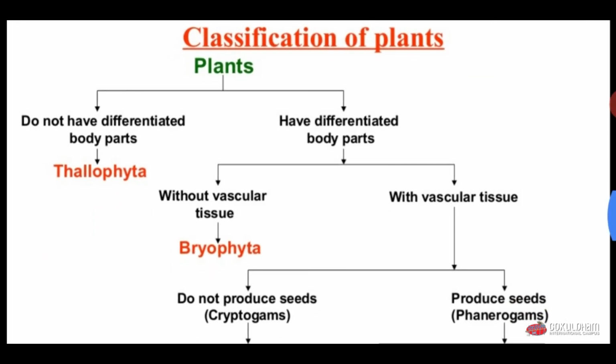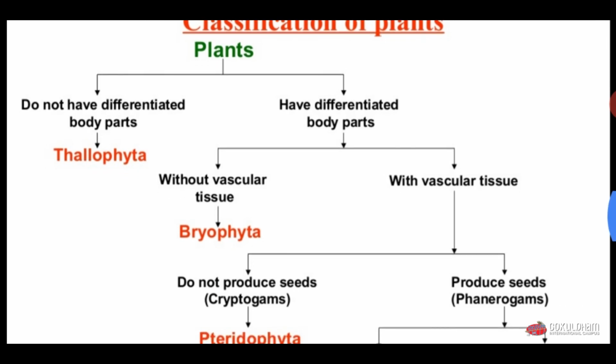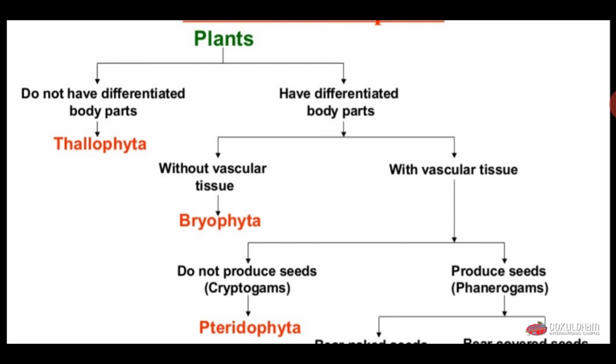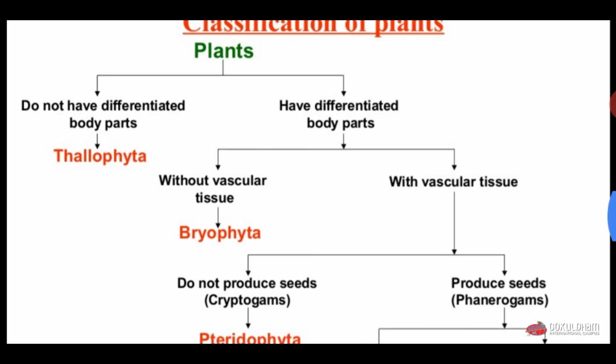Now classification of plants. Plants are classified on the basis of whether they have differentiated body parts or undifferentiated body parts. If they don't have differentiated body parts, they are included in thallophytes. If they have differentiated body parts, they are included in different groups.